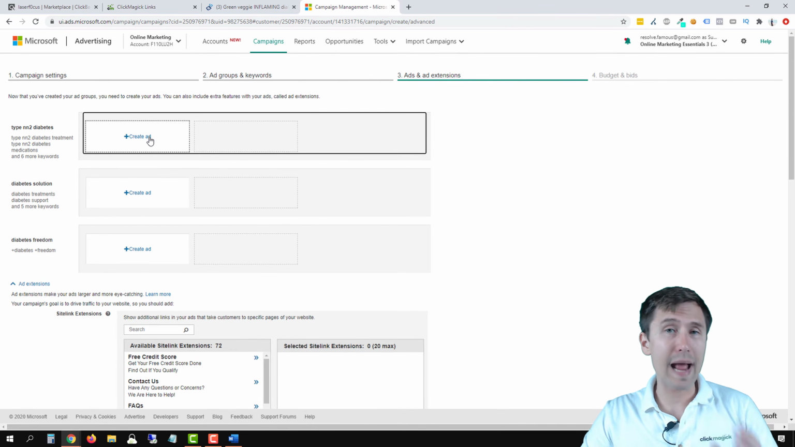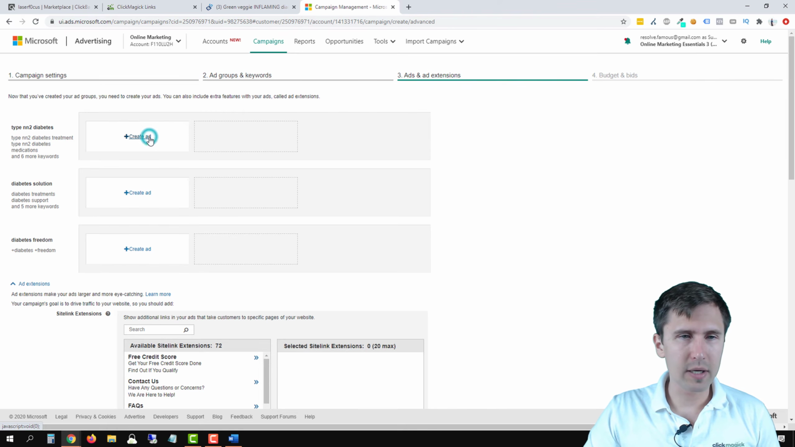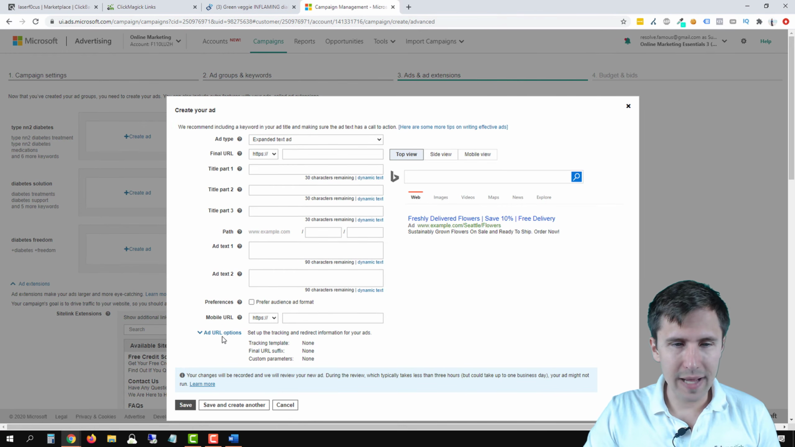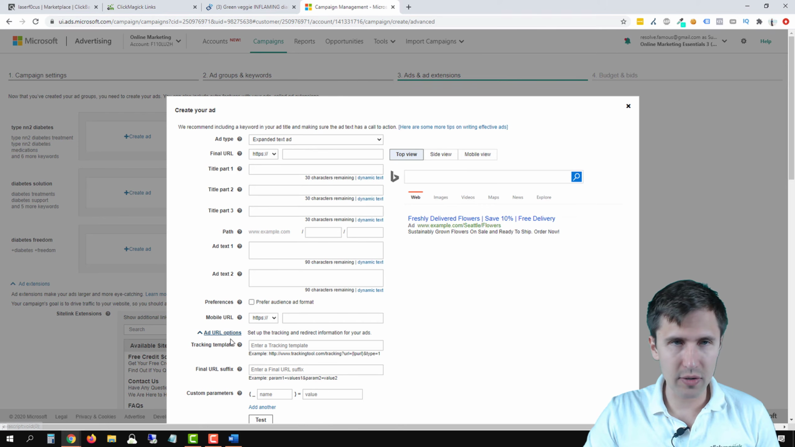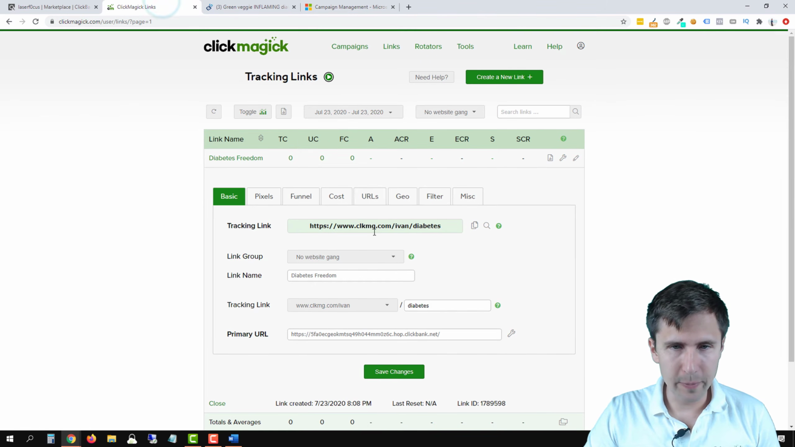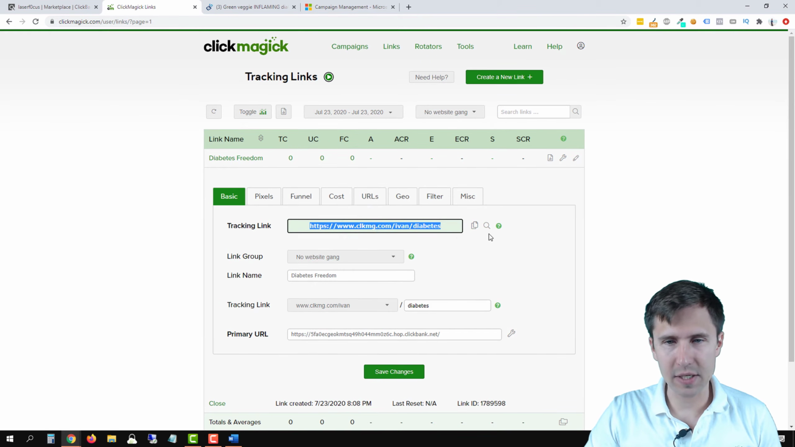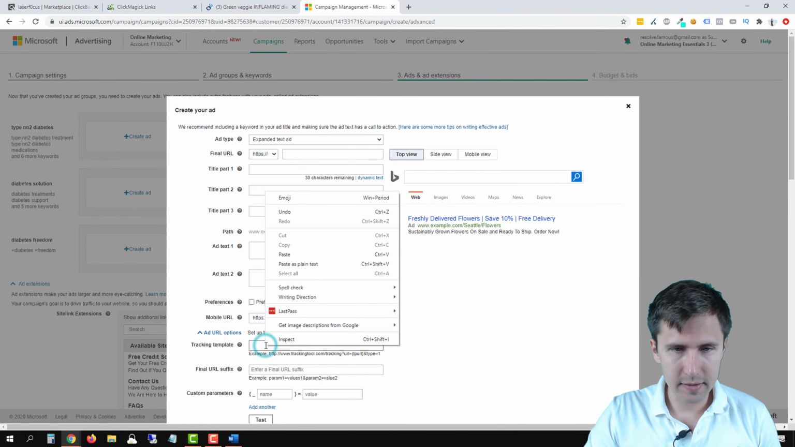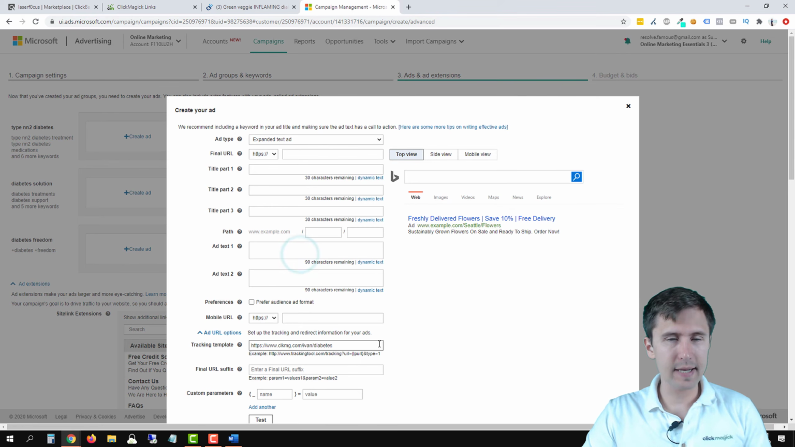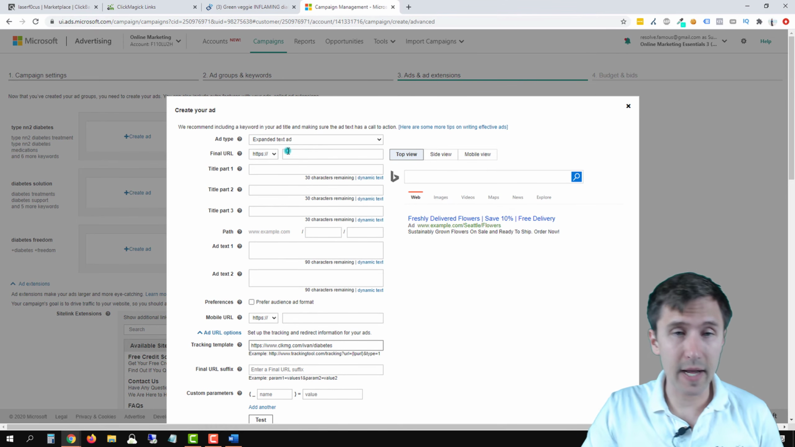And now we can create our ad, okay? So here's the trick. We're going to click on create ad. We have to open these advanced URL options. We're going to go here and copy our tracking link. So we're going to copy this link here and paste it right here. And there you go. Now we have to enter the final URL.